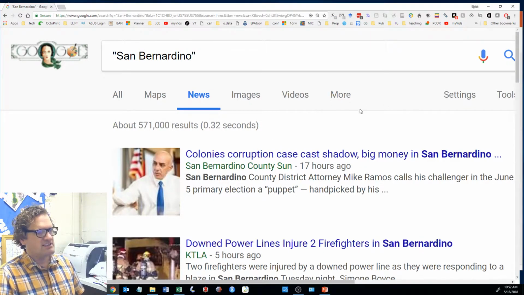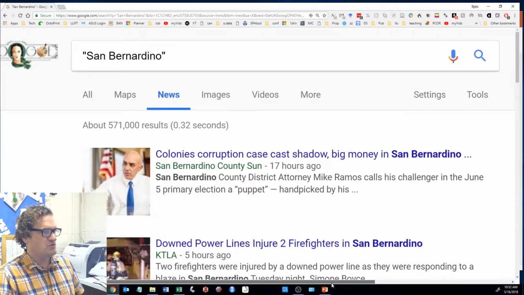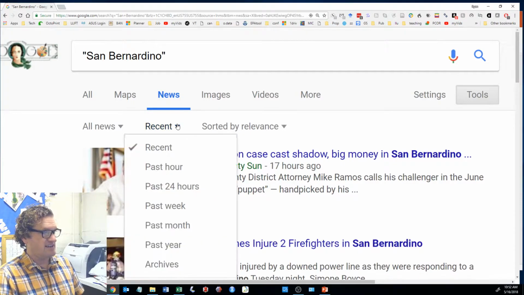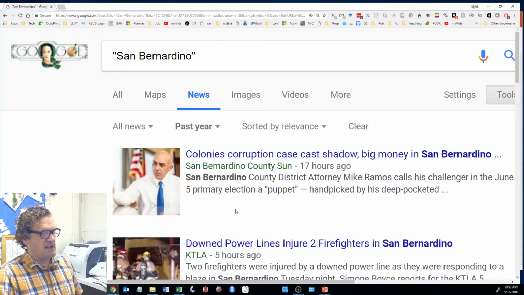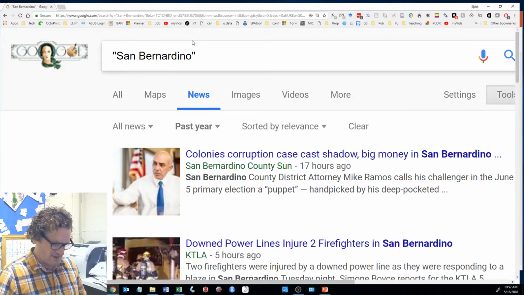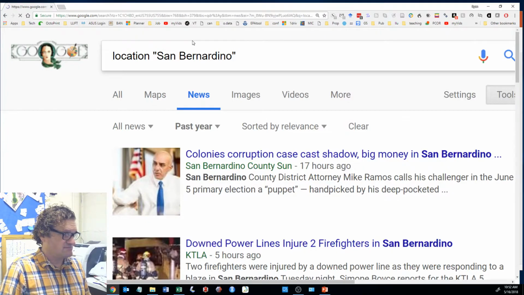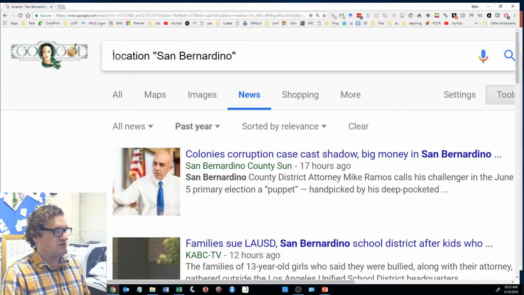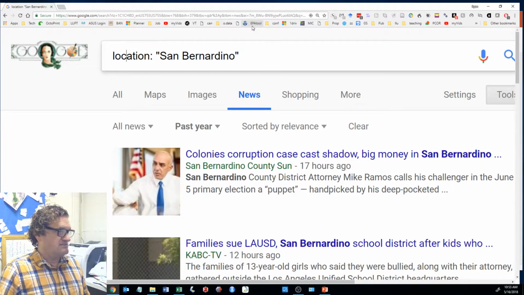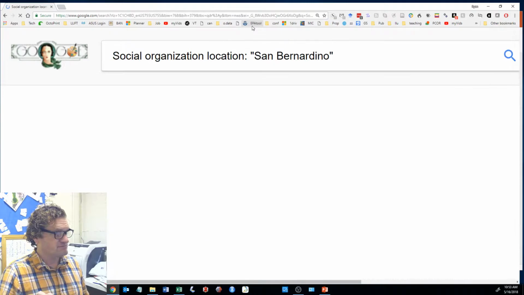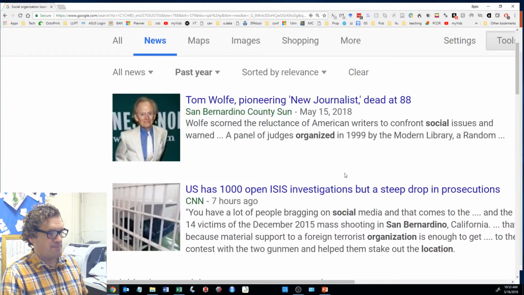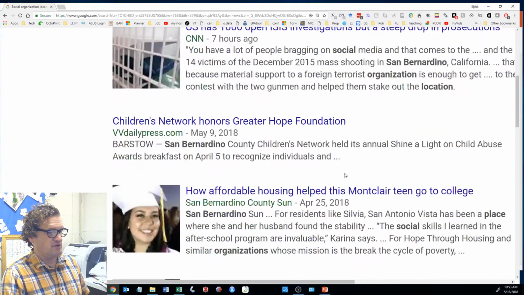After that, you can click the date range button, and what to do there is you go over to where it says tools, click that, click past year, and then it gives you only news within the past year. And then finally what you can do, well, let's keep the location back in there. Finally what you can do is put your topic. So your topic is a social entity. So you can put things like social organization, and then you'll come up and there'll be different organizations here.